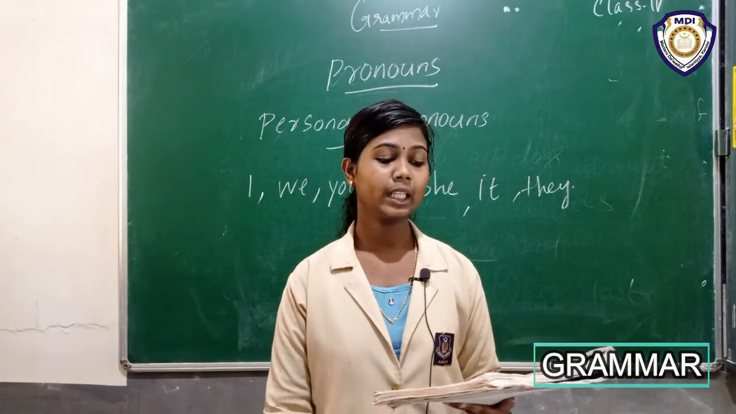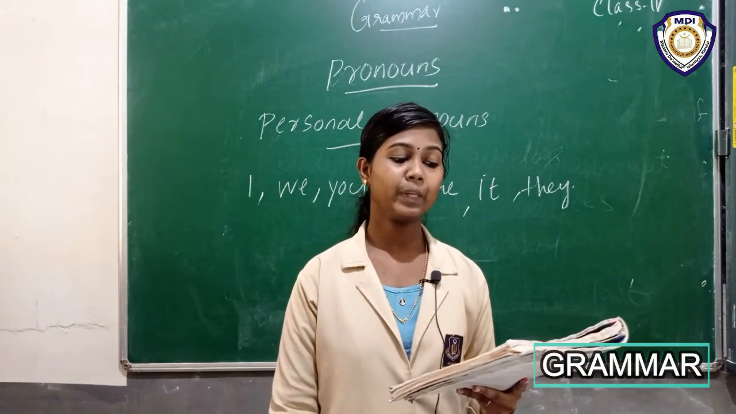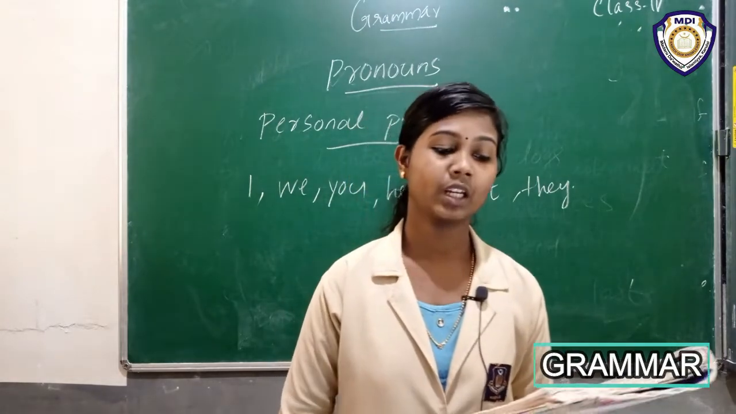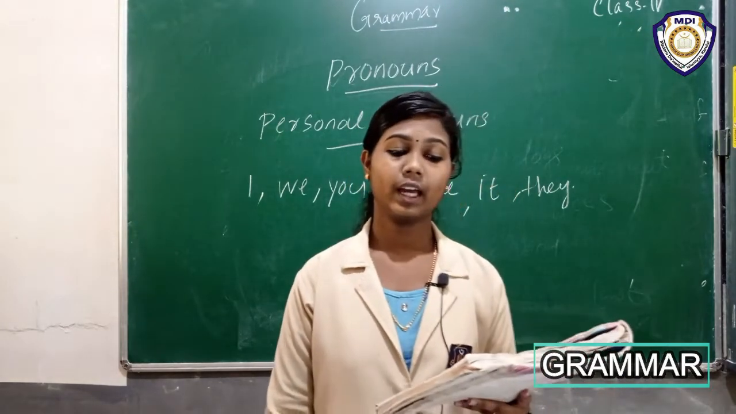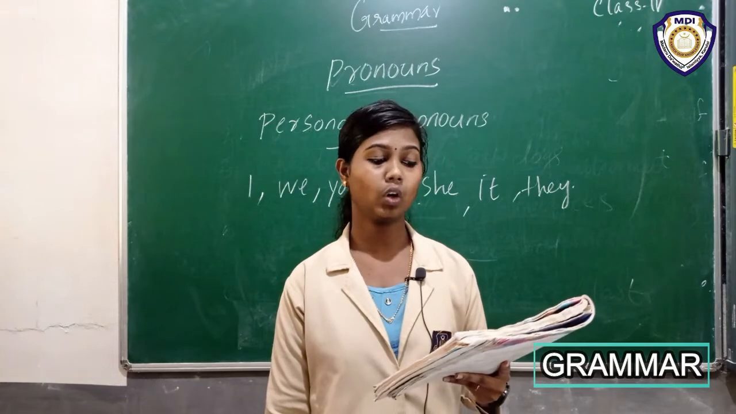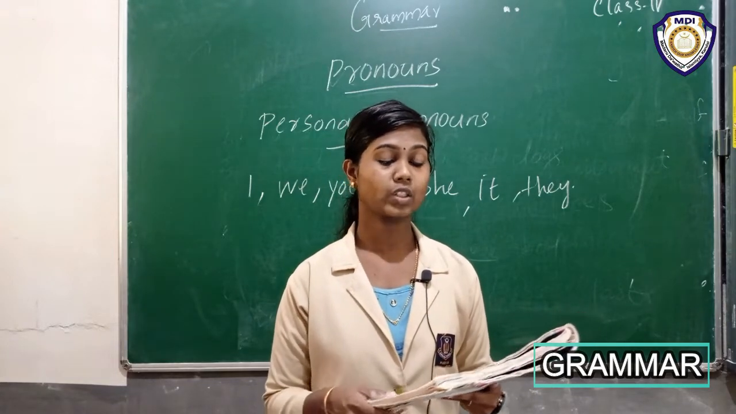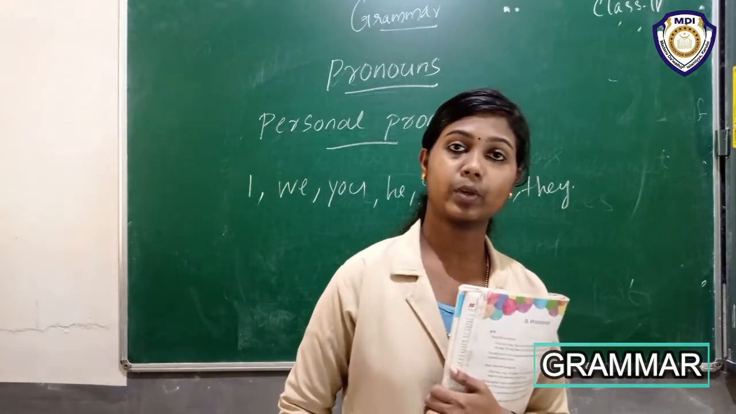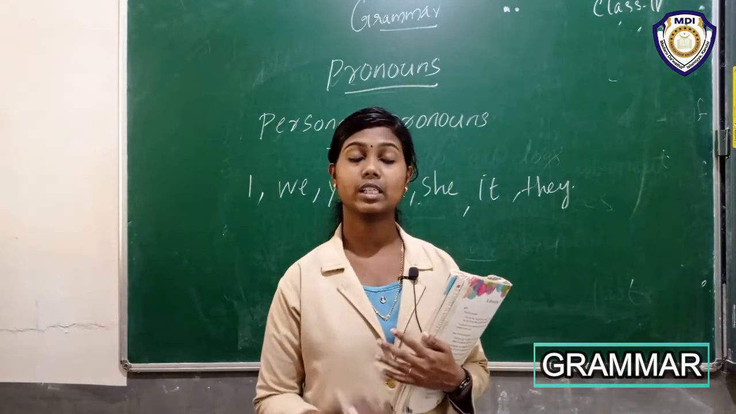Okay, next one. The personal pronouns me, us, you, him, her, it and them show who or what receives the action in a sentence. Okay, second personal pronoun. Second type of pronouns. Who gets the action, the receiver?